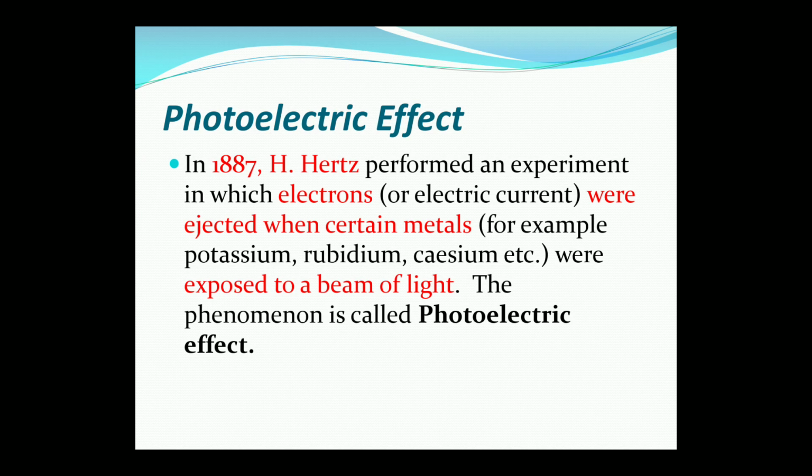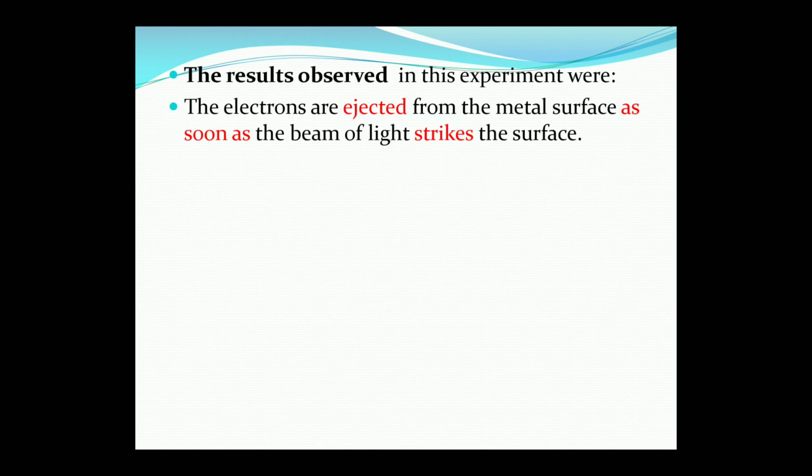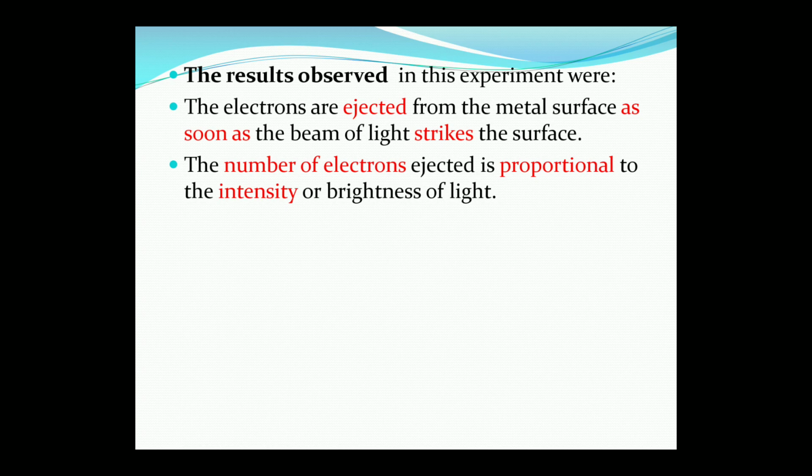So when high radiation beams of light were thrown on metals, what happened? There is a flow or ejection of electrons, which is known as the photoelectric effect. The result observed in these experiments was that the electrons are ejected from the metal surface as soon as the beam of light strikes.